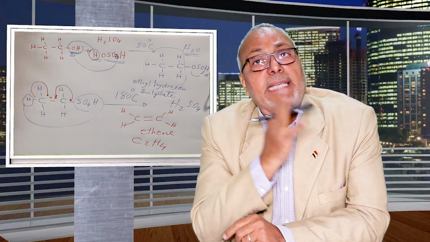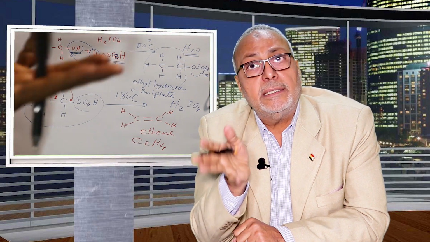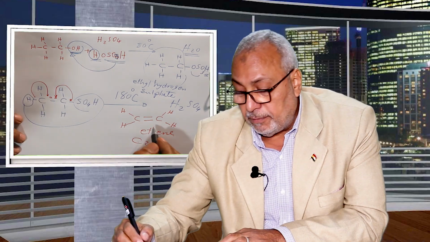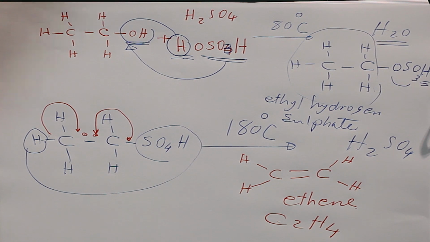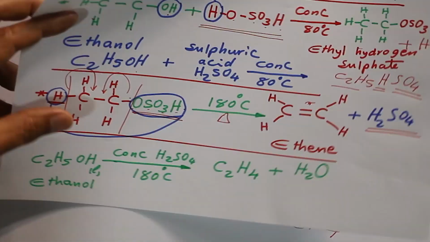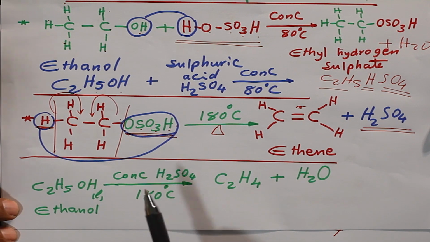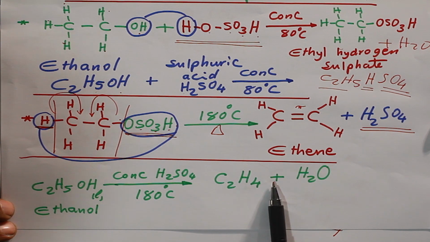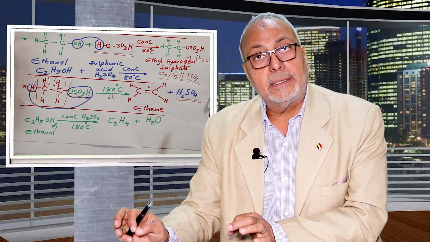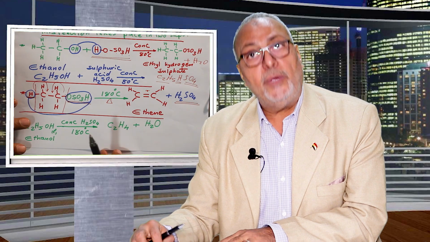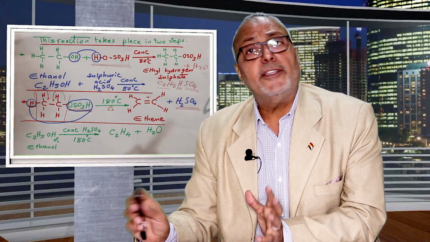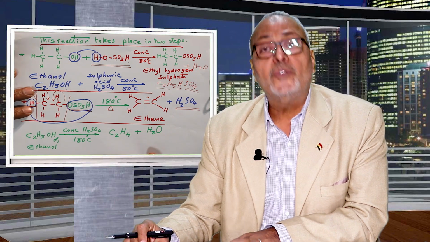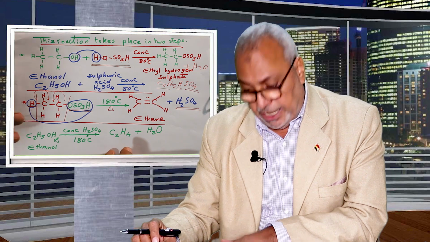The reaction between ethanol and sulfuric acid. Sulfuric acid is present to remove water from ethanol and form ethene. This is the equation, and we can write it in one step. Ethanol, conc. sulfuric acid, 180 degrees, will produce C2H4 plus H2O. You must understand every equation by using different colors. It is easy to help yourself understand these reactions.